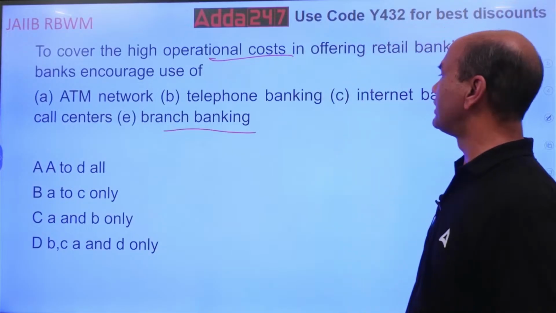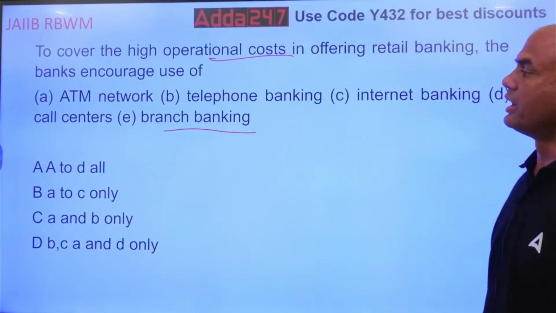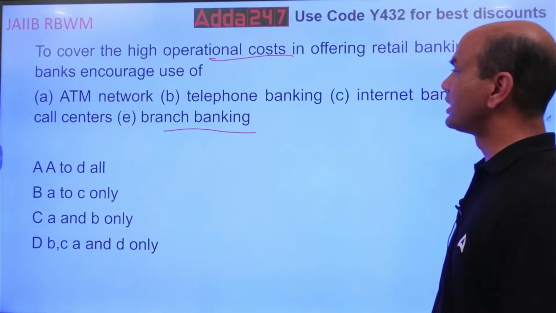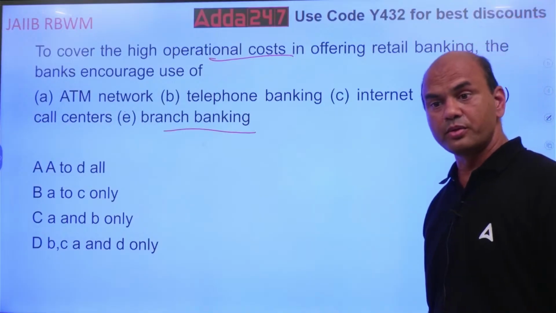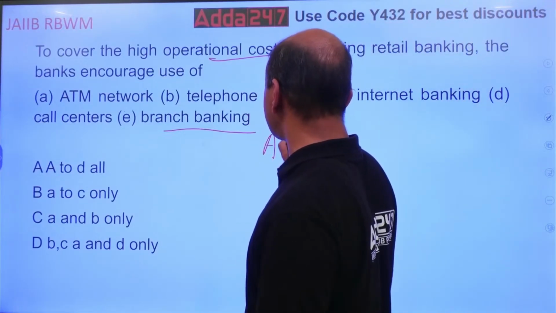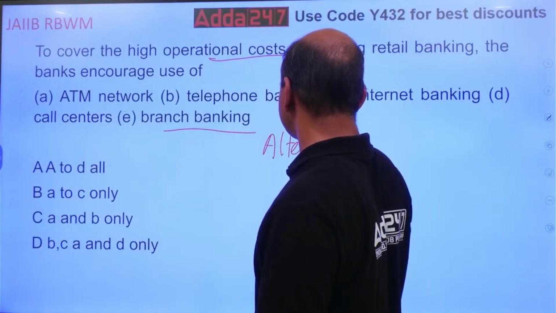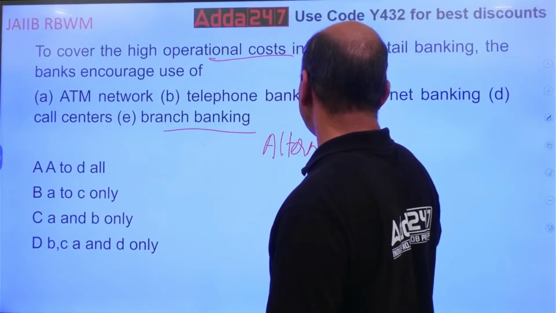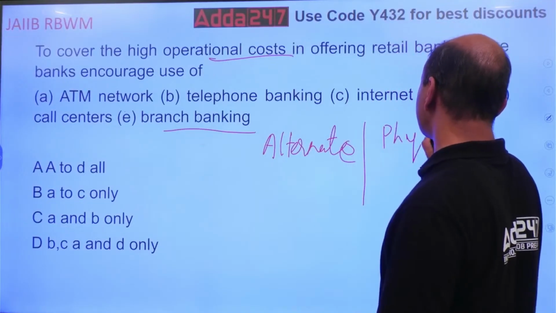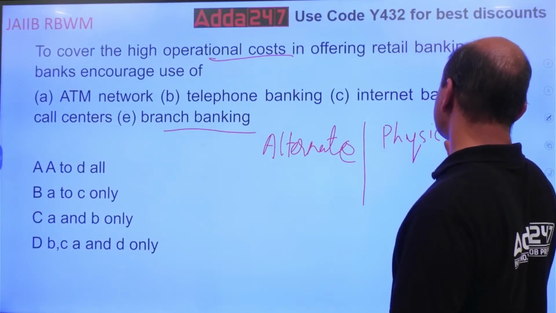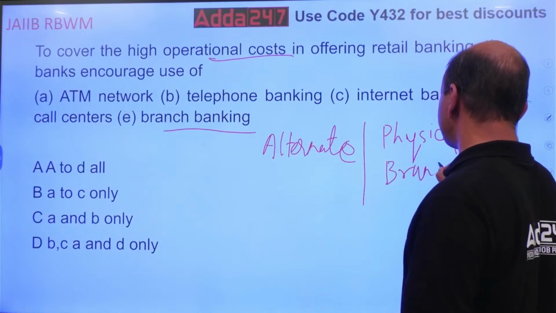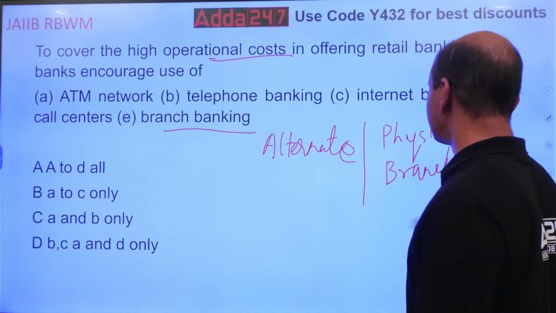What about ATM, telephone, internet and call centers? That is true. Because these are all alternate channels here. Everything, the fight is between the alternate channels and physical channels. Physical means what? What are the physical channels? Branch. These are all physical, means where you directly meet the customer.